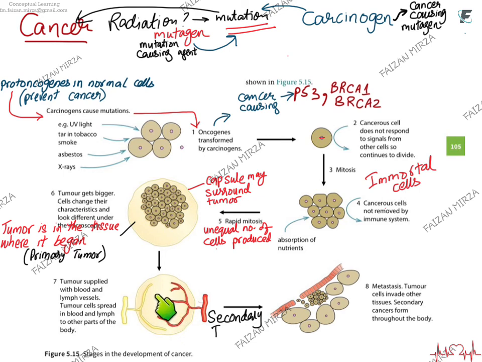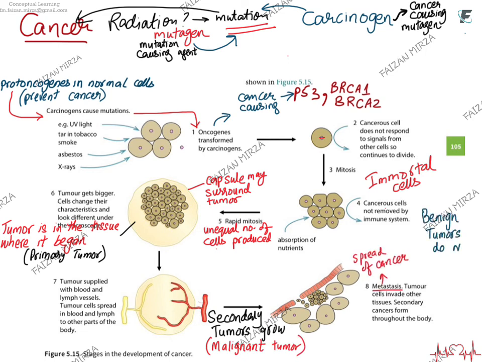When the tumor cells are dividing here, some of the tumor cells can just slough off from this primary site. They will enter into the bloodstream through the blood vessel or the lymphatic vessel, and they start to travel in the lymph or in the blood. When they are traveling in the blood or in lymph, they will be deposited at distant sites in the body. When they are deposited at distant sites in the body, a secondary tumor starts to grow. We say that the tumor is malignant, or metastasis has occurred. Metastasis refers to this cancer being spread.